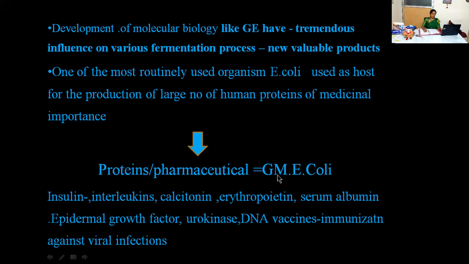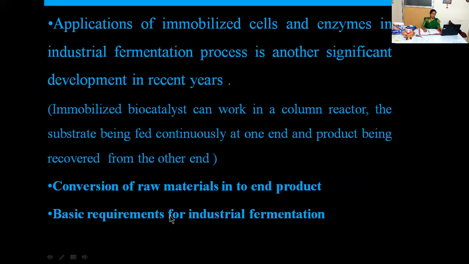Also, by using genetically modified organisms like E. coli, we have obtained products like recombinant insulin, interleukins, calcitonin, erythropoietin, serum albumin, epidermal growth factor, urokinase, DNA vaccines, okay, which have given immunization against viral infections, and many more we have obtained by using this particular microorganism, that is the bacterial organism E. coli. So all these come under the microbial products. That's why these microorganisms are very beneficial.